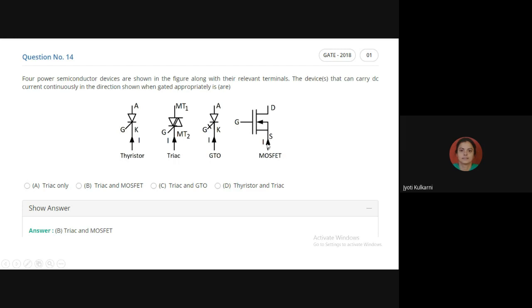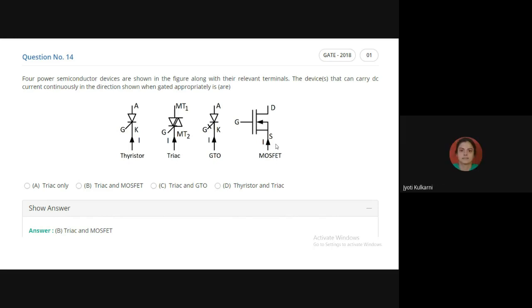But here, the current at the source terminal is given in the upward direction. So an upward current indicates that we are injecting the current at the source point. Injecting the current means the current is going to flow into the device from the source terminal. So it is allowed. MOSFET can carry the current. I hope everybody understood it very clearly. Are you comfortable?